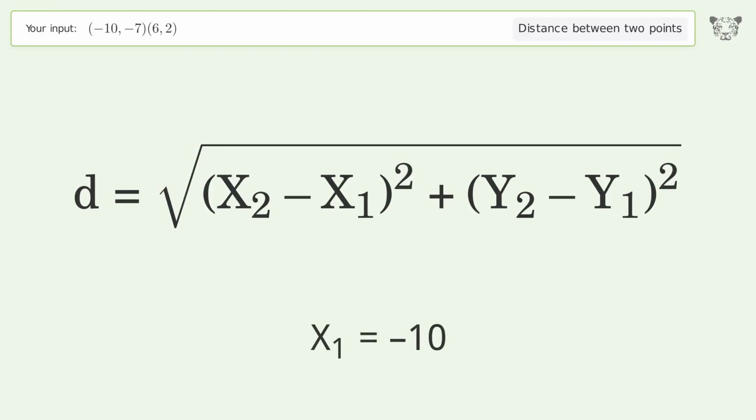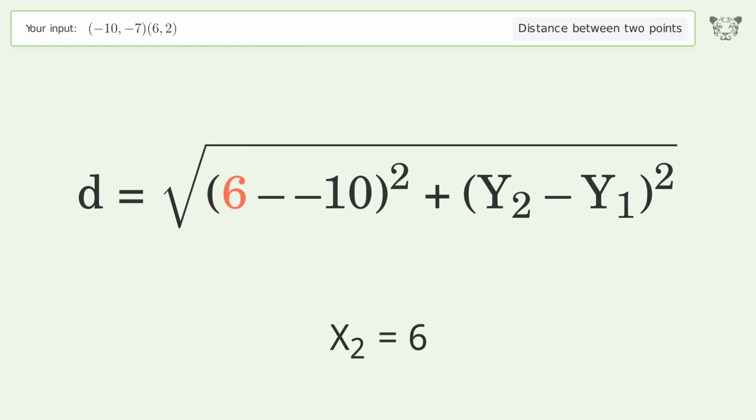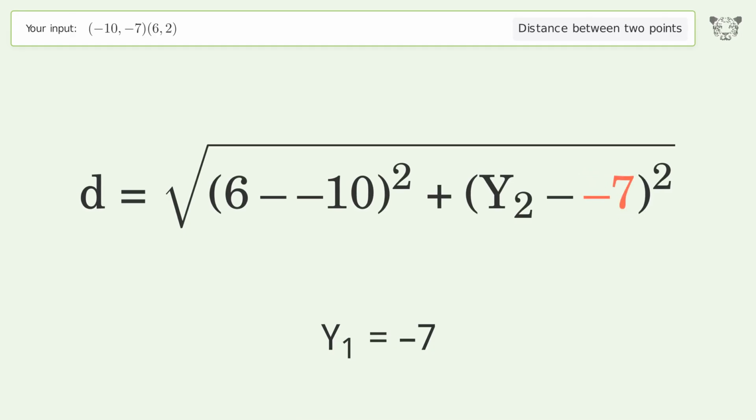x1 equals -10. x2 equals 6. y1 equals -7. y2 equals 2.